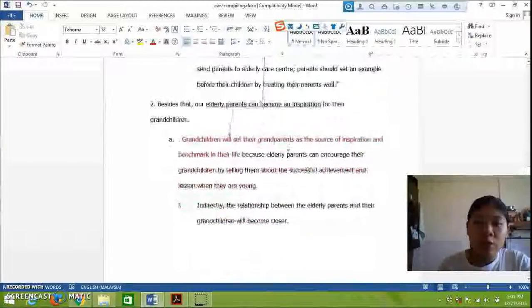For the next supporting point, the elderly parents can become an inspiration for their grandchildren. The sub-supporting point is that the grandchildren will see the successful achievements of their grandparents as a source of inspiration and benchmark in their life.